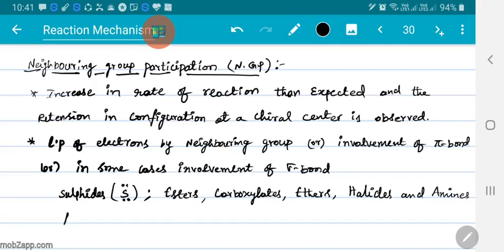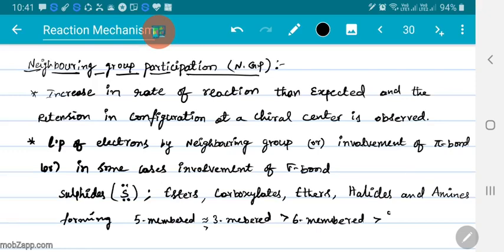forming some ring structures, maybe 5-membered ring, 3-membered rings. Generally 5-membered rings are more stable than 3-membered rings, they are approximately equal or slightly more in stability. So 5-membered rings or 3-membered rings, or you may sometimes get 6-membered rings or other membered rings of different sizes.